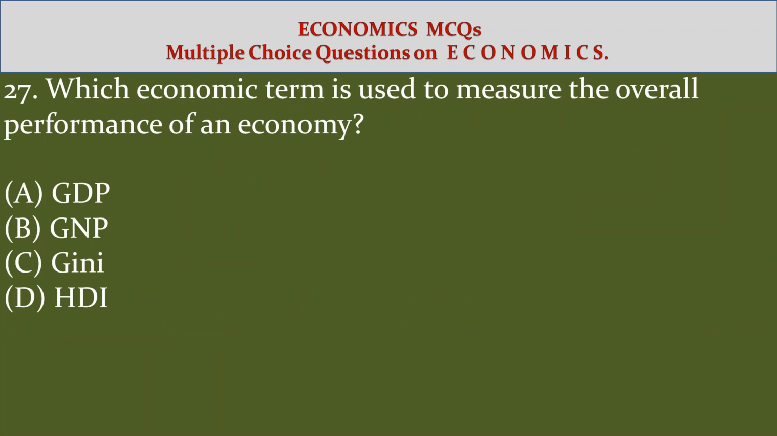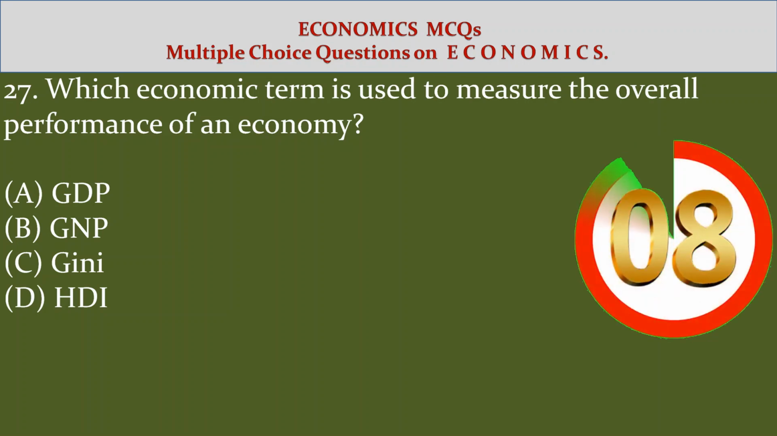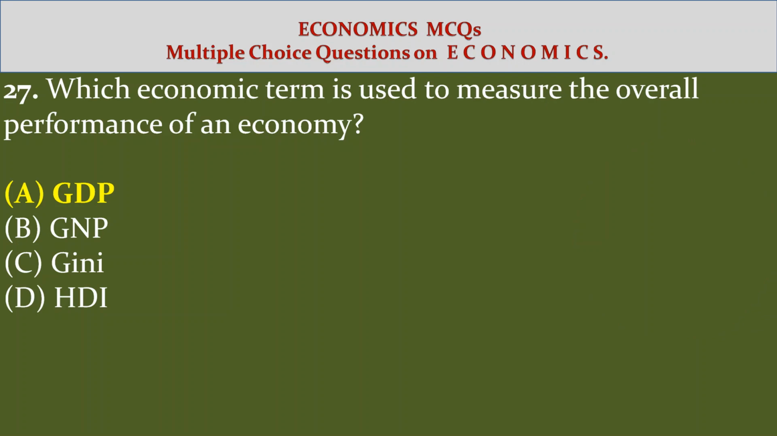27. Which economic term is used to measure the overall performance of an economy? Option A, GDP. Option B, GNP. Option C, Gini. Option D, HDI. Answer option A, GDP.